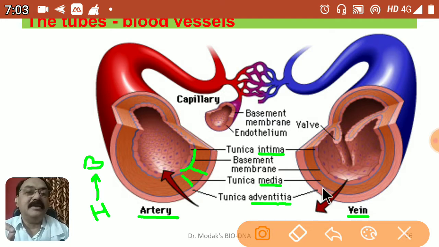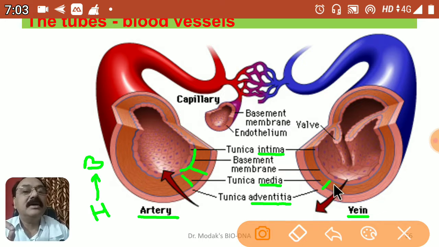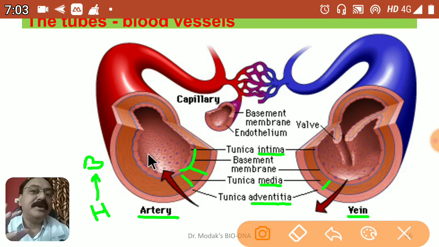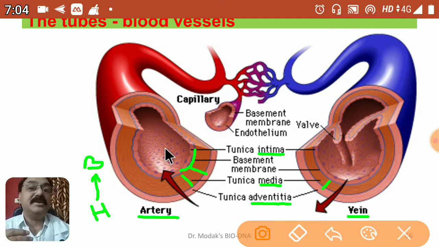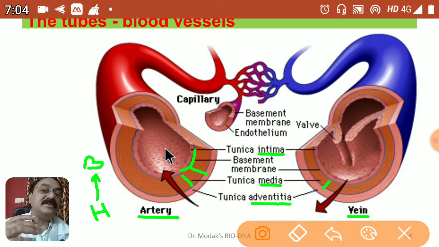If you see the wall of the vein, the outer adventitia, middle media and inner intima, here also three layers are there, but the middle layer is not that thick. It is thin. Because of that, in the artery the lumen is narrower compared to the lumen in the vein. Because of this muscular middle wall, the artery becomes elastic, and because the lumen is narrower, it is an efficient blood vessel that carries blood under very high pressure.